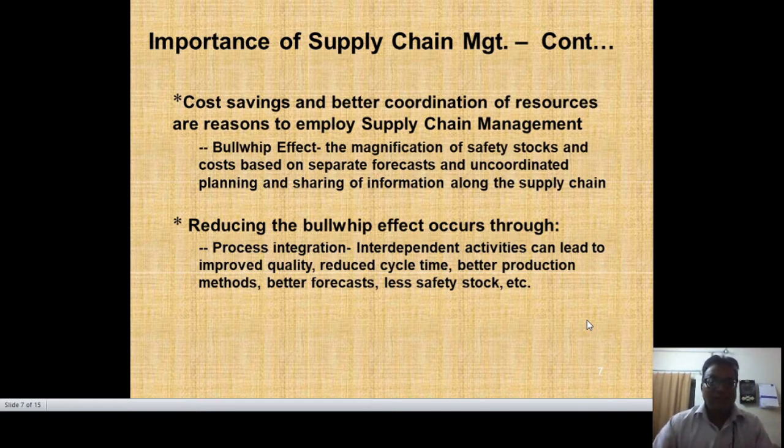If we are using such an analogy, then the bullwhip effect is reduced through process integration, that is, interdependent activities can lead to improved quality, reduced cycle time, better production methods, better forecasts, and less safety stock. So we should maintain only that material, the raw materials, which can be accessed, which can be coordinated, which can be stored in our stores.